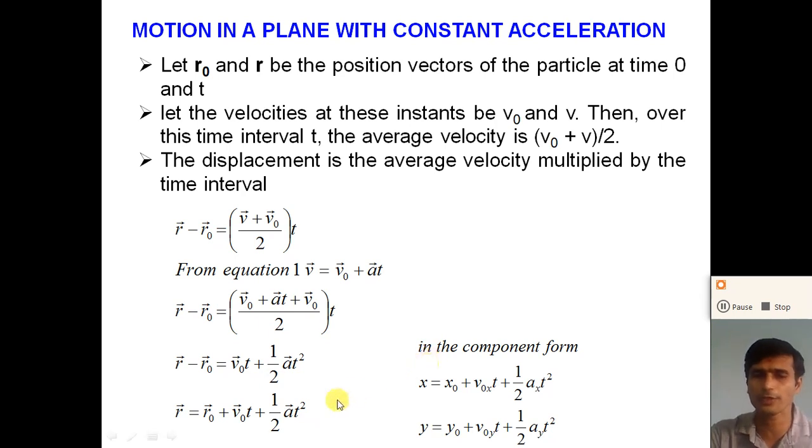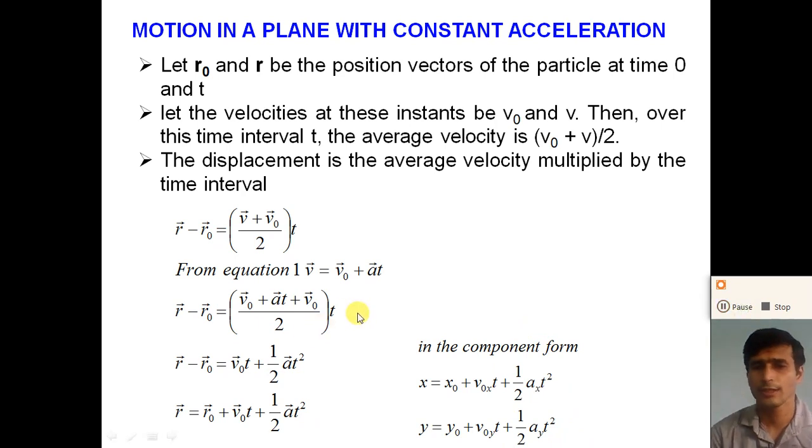So in component form, the x component of the position vector after a time t is x equal to x0, the x component of the initial position, plus v0x into t, where v0x is the x component of the initial velocity, plus 1 half ax t square, where ax is the x component of the acceleration. Similarly, the y component of the position vector is y equal to y0 plus v0y t plus 1 half ay t square. This way we can find the components of the position vector after a time t.